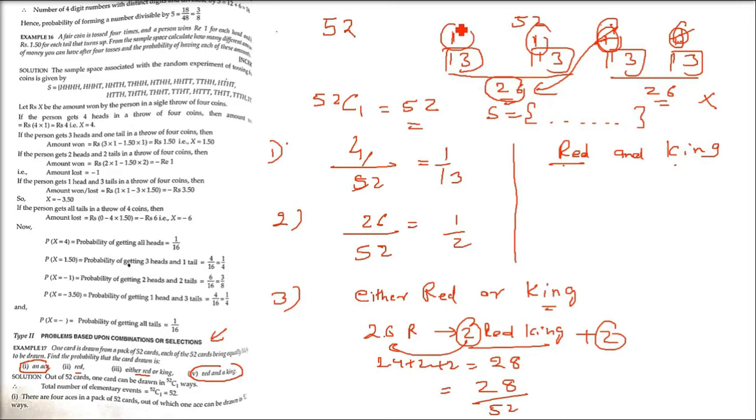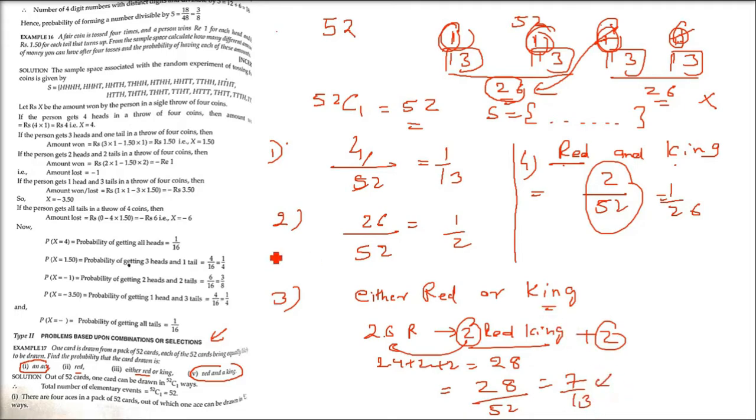What I am suggesting here is, there are two reds and 2 kings. Other reds we are not interested in. Only kings we are interested in. So these are 2 and you can divide it by 52. So it's going to be 1 by 26. 7 by 13, 28 by 52 was. Okay, this is another type of solution.